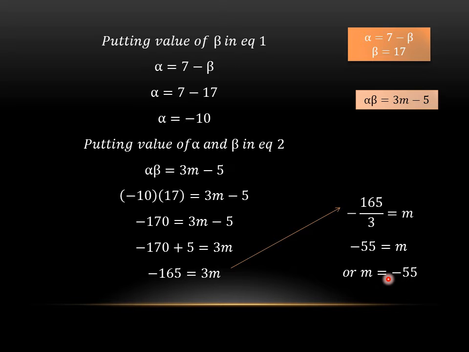The first step is the same, finding the values of the sum of the roots and the product of the roots. From the sum of the roots, we will get either alpha or beta. And after finding the product and the sum of the roots, we will use our given relationship and we will get the value of either alpha or beta, and from the given equation we will get both the values of alpha and beta, and then we will put it in our equation 2, which will have the variable m.